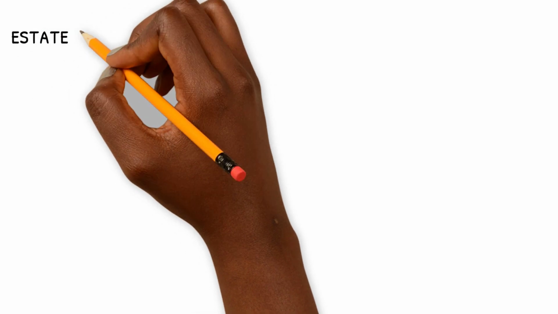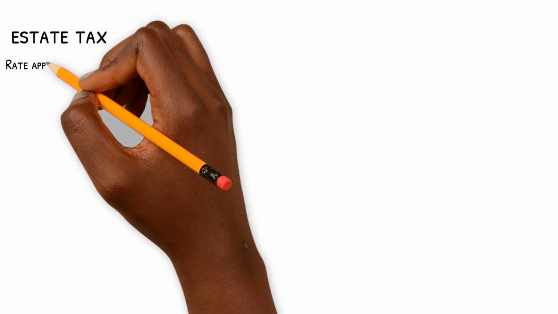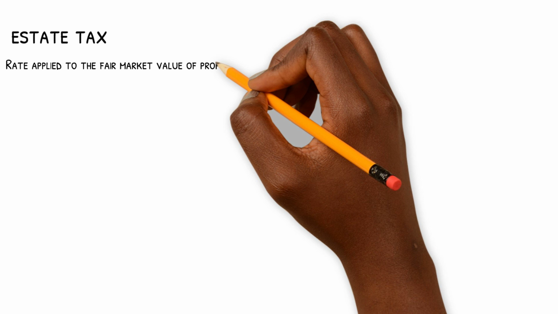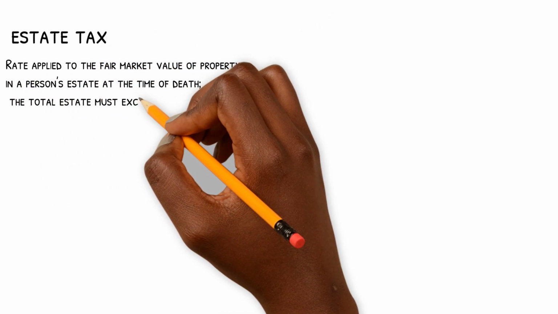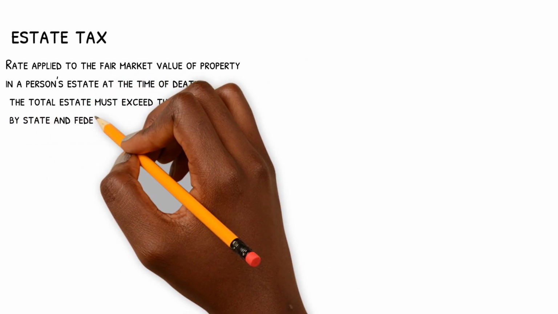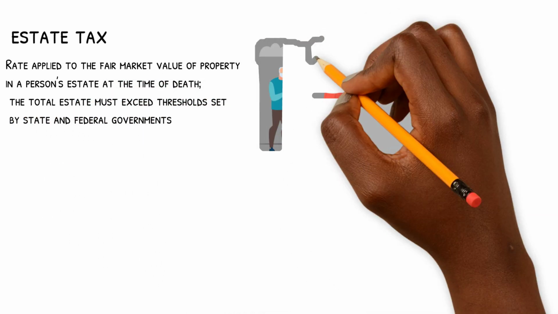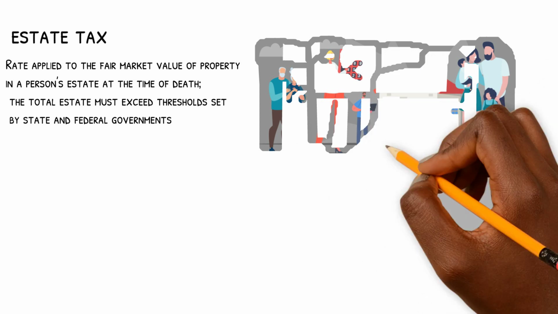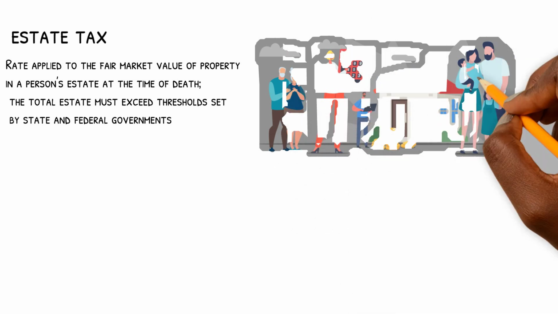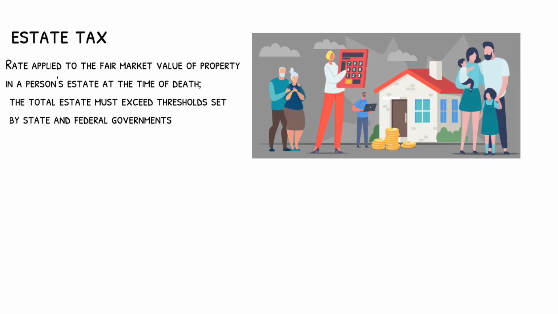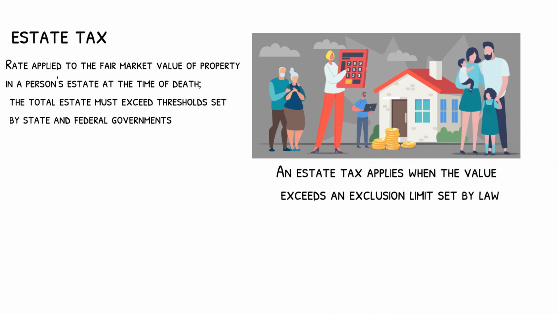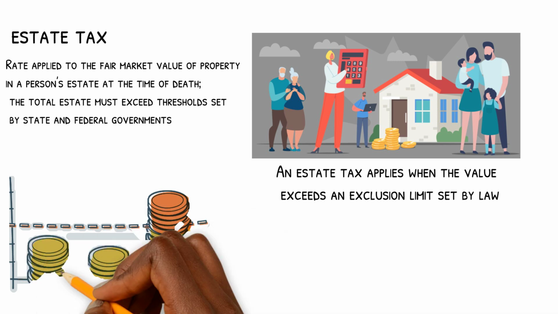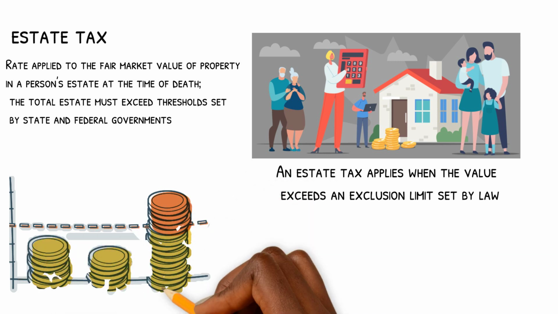And lastly, estate tax. Rate applied to the fair market value of property in a person's estate at the time of death. The total estate must exceed thresholds set by state and federal governments. The estate tax is a federal tax levied on the transfer of the estate of a person who dies. An estate tax applies when the value exceeds an exclusion limit set by law. Only the amount that exceeds that minimum threshold is subject to tax.